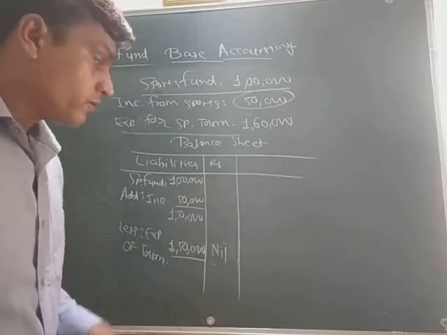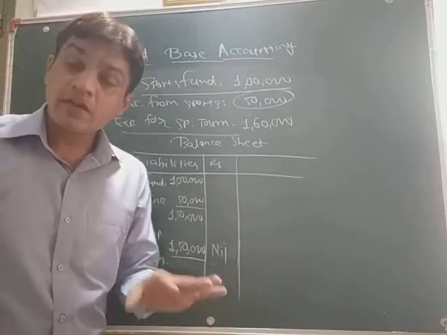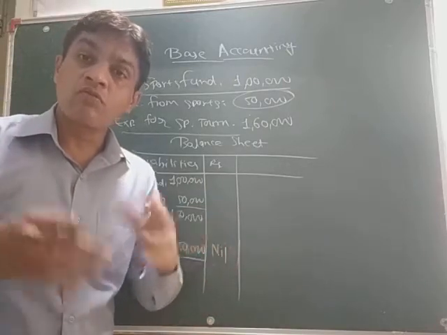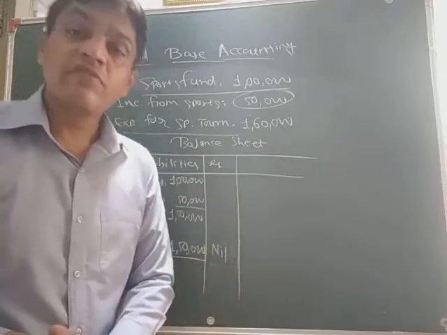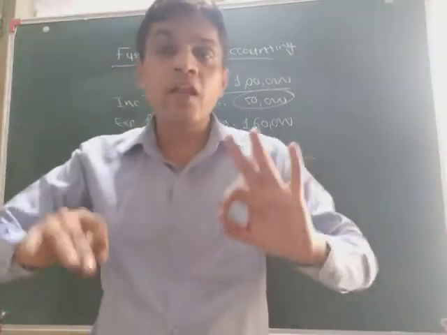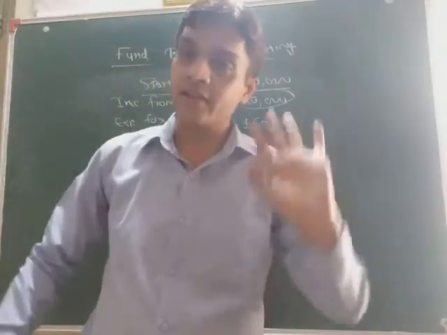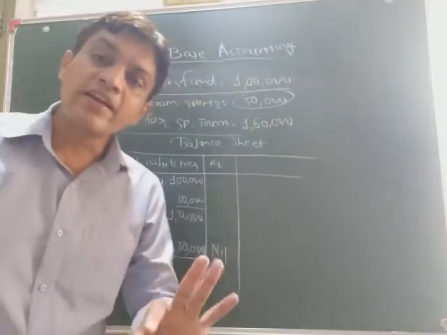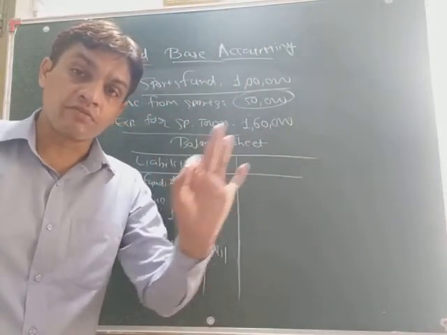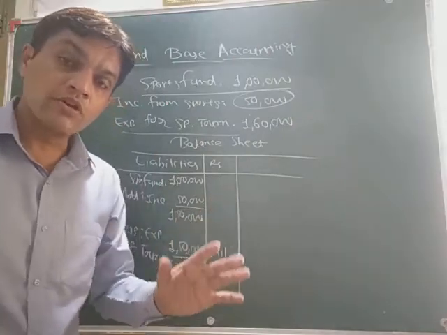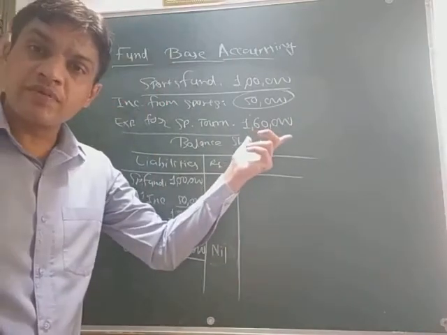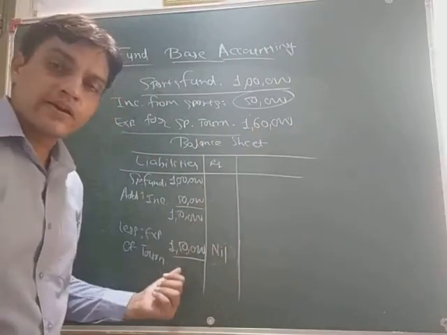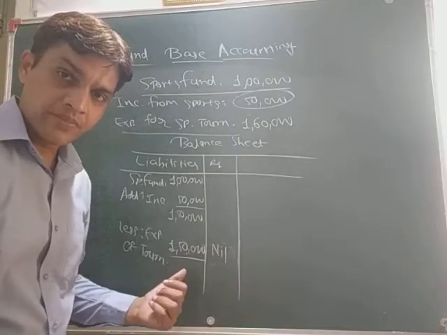Okay. Now what about the remaining 10,000? We can make an entry in the income and expenditure account on the debit side, because now it becomes general expenditure, because the special expenditure we have already deducted, 150,000.